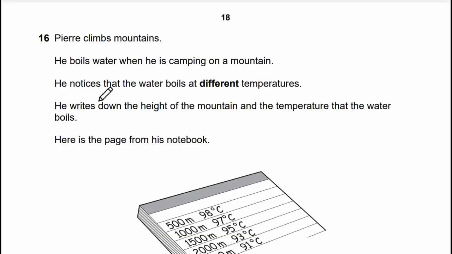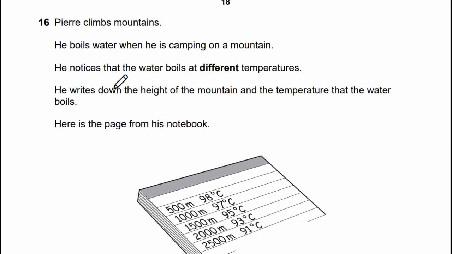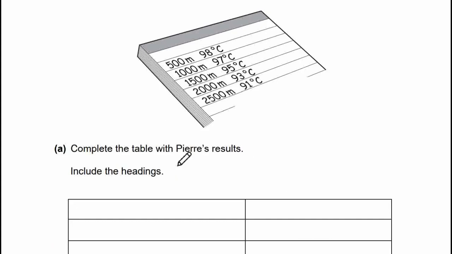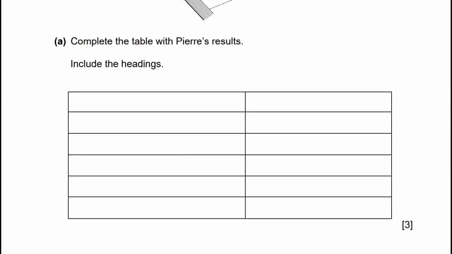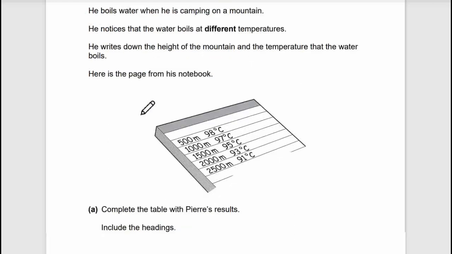Number 16. Pierre climbs a mountain to boil water. When he's camping on the mountain, he notices that the water boils at different temperatures. He writes down the height of the mountain and the temperature at which the water boils. Here's a page from his notebook. A. Complete the table with Pierre's results. Alright, we just have to move the data.